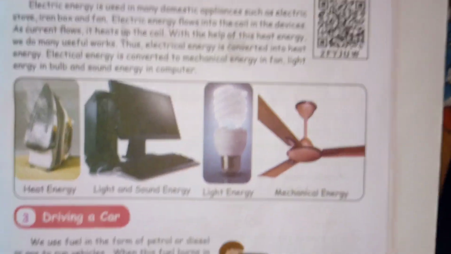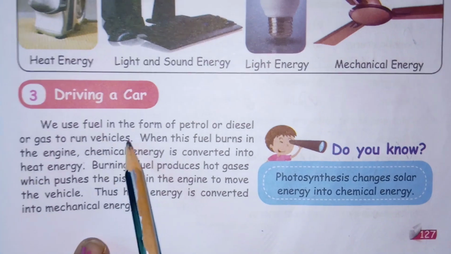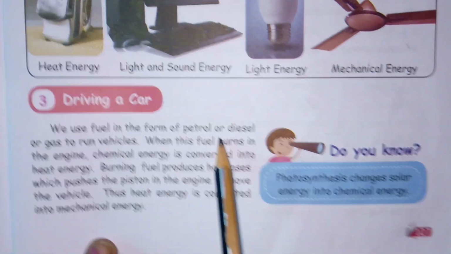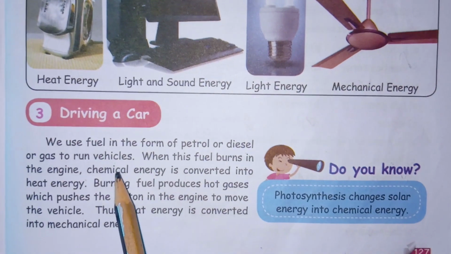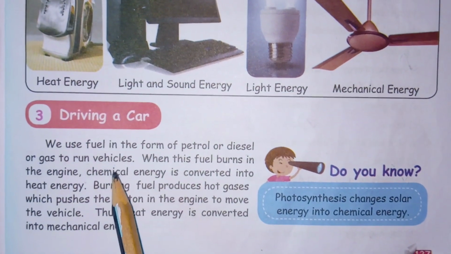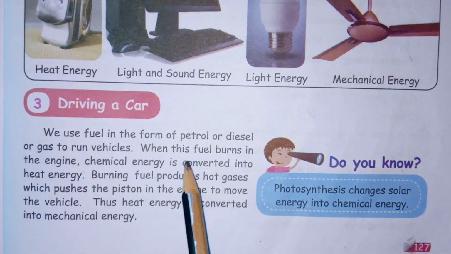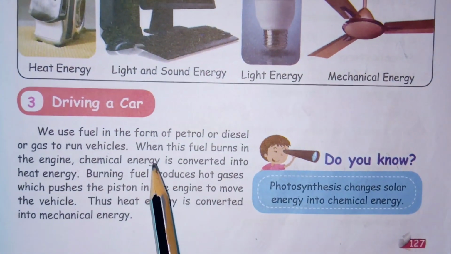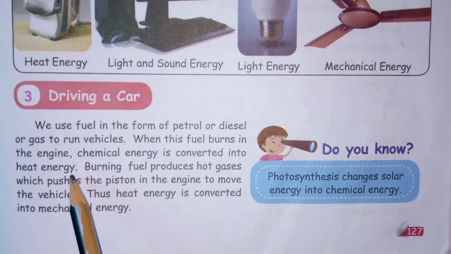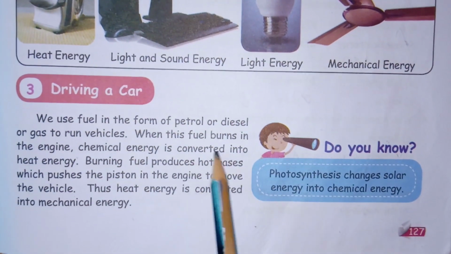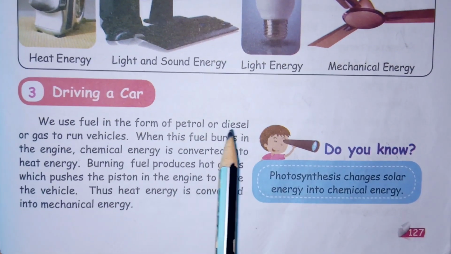Okay, the next subtopic we are going to learn is driving a car. We use fuel in the form of petrol, diesel or gas to run vehicles. So if you want to drive the car, definitely we need fuel. You may use it in the form of petrol, diesel or otherwise gas. So when this fuel burns in the engine, chemical energy is converted into heat energy.